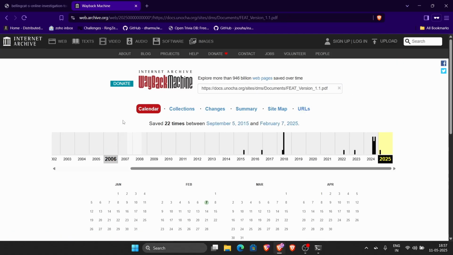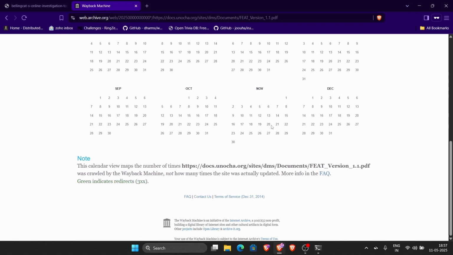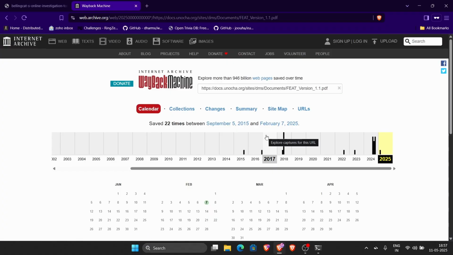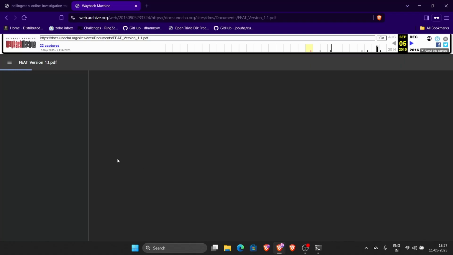and you can see that it saved 22 times between September 5th of 2015 and February 7th, 2015. Now, as far as I am aware, it doesn't matter what snapshot you take, because there are really no snapshots in 2020, for example. So I'm going to take the oldest snapshot we have of this document, which is right here, and it's being loaded, so give it a second.